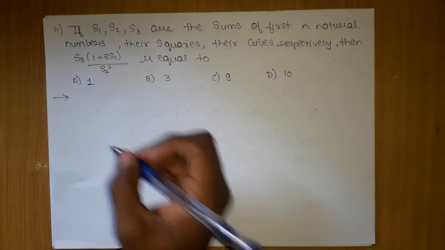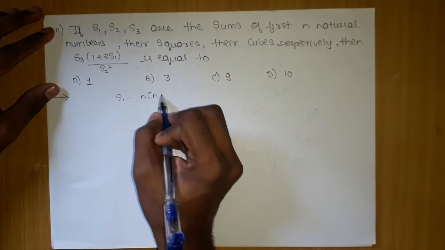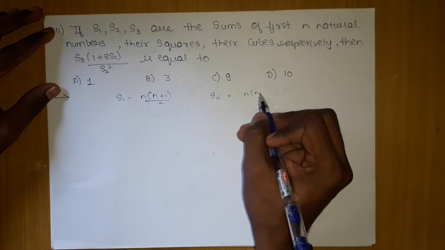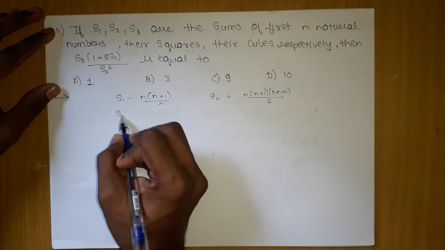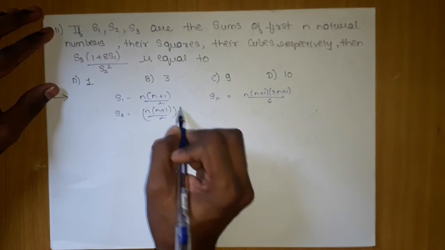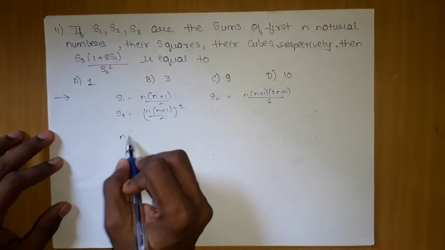The sum of the first n natural numbers is S1. What is the sum of the first n natural numbers? n into (n plus 1) by 2. The sum of squares of natural numbers is n into (n plus 1) into (2n plus 1) by 6. The sum of cubes of natural numbers is nothing but (n into (n plus 1) by 2) the whole square. Just substitute the values. There is nothing great in this question.